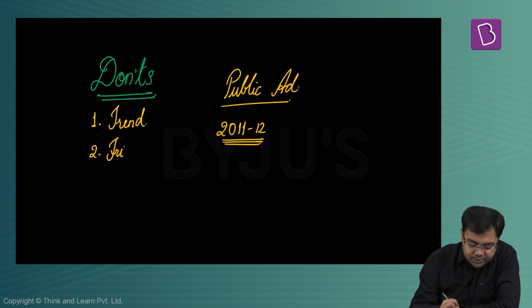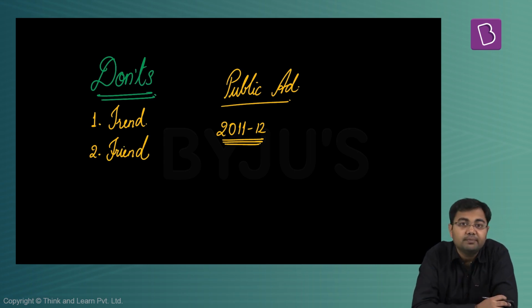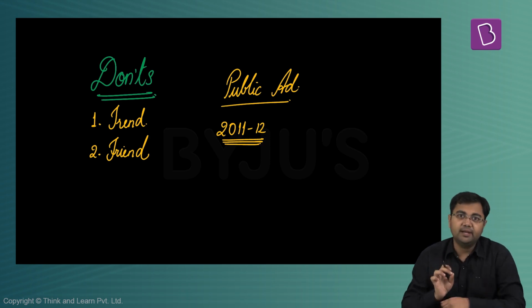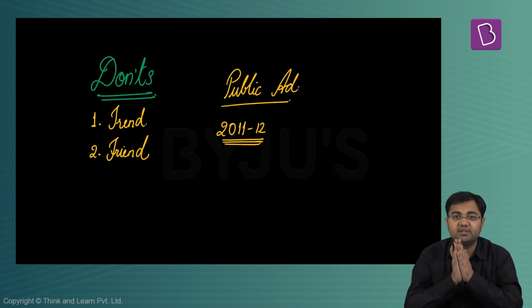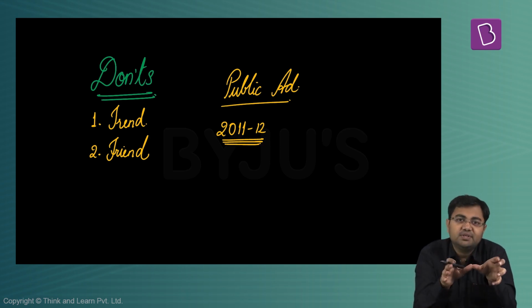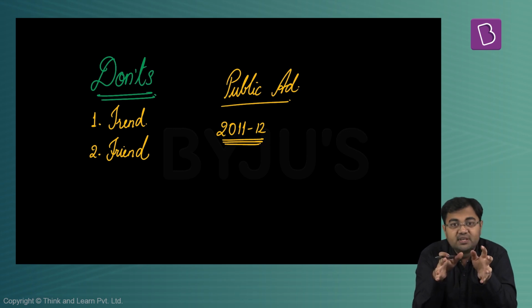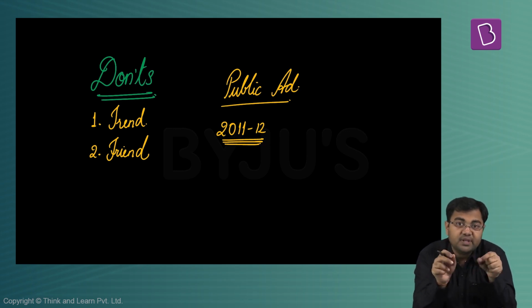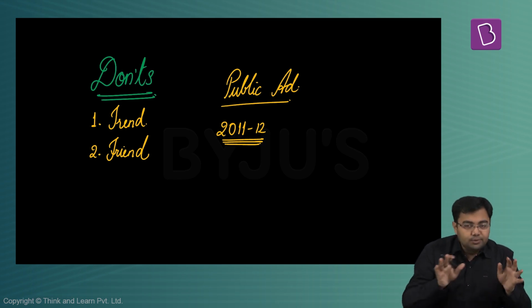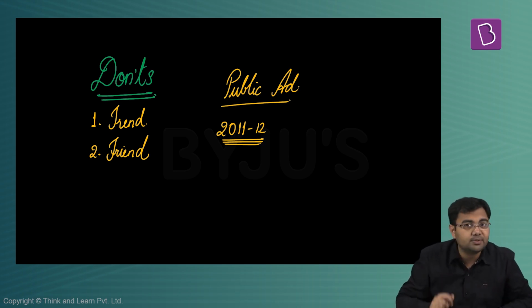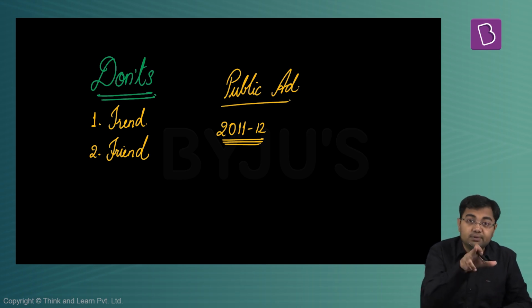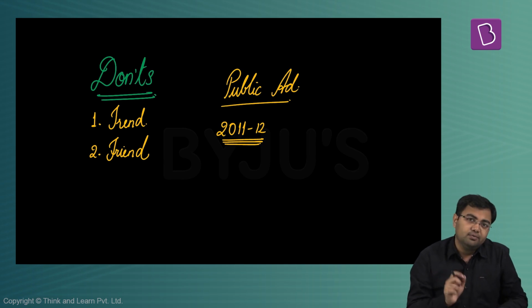What else? Just because a friend chose an optional subject, I should also choose it. So many times it can also become a criteria. See, what should happen ideally is that, let's say you are studying in a group of 3-4 students who are studying for the IAS examination, and 2 of these students have decided that history needs to be their optional subject. Now, based on this criteria, yes, you can choose history. But before that, go through the syllabus of history, the aspects of history, the previous year question papers of history, and certain articles related to the syllabus of history, and then decide whether or not you can take history as an optional subject.